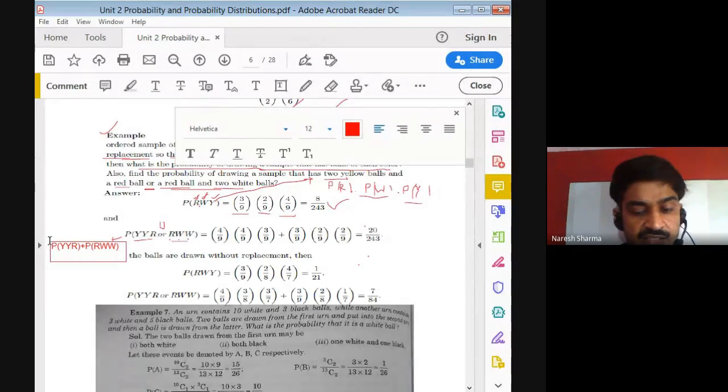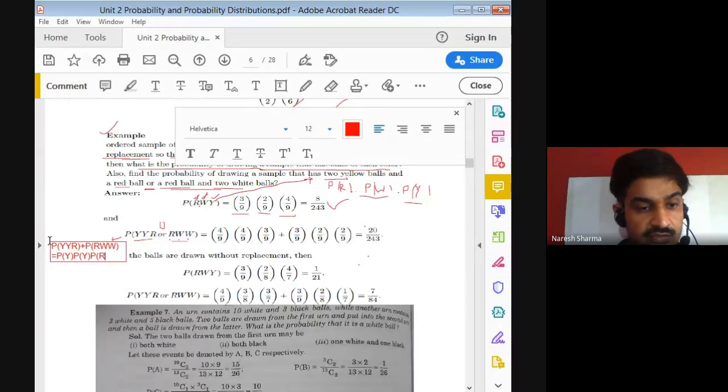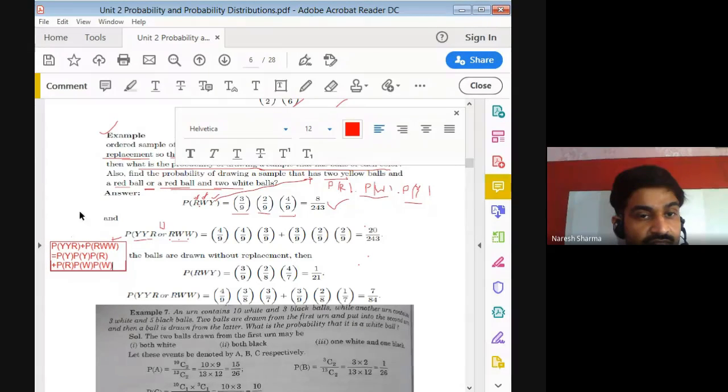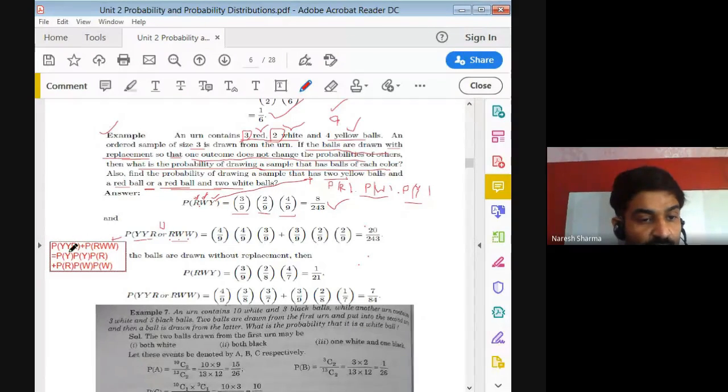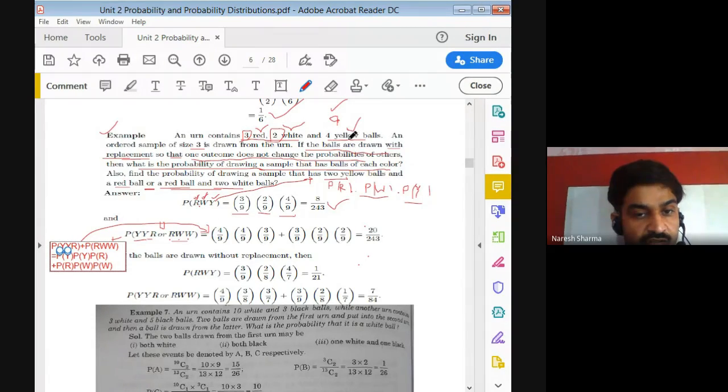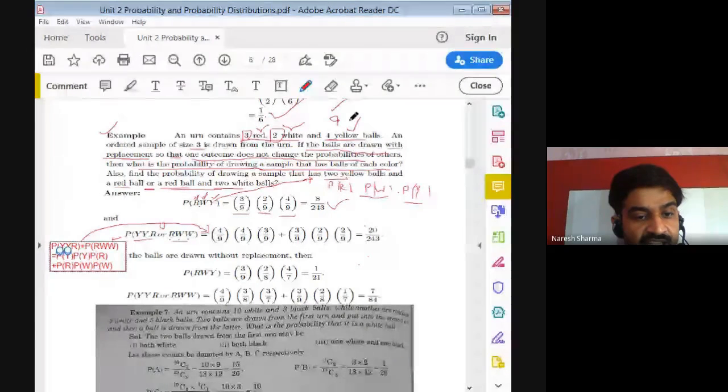Right? And this can be written as probability of Y into Y into red, plus probability of red, probability of white and white, right? So by using this, the probability of Y here, as we have 4 yellow balls and total are 9, is 4 by 9.